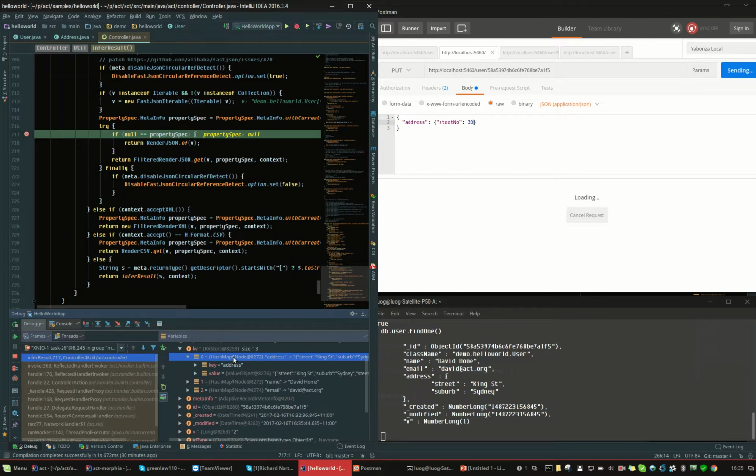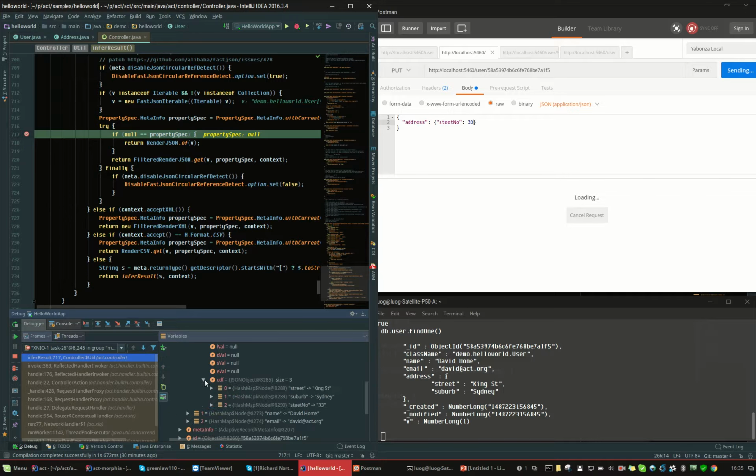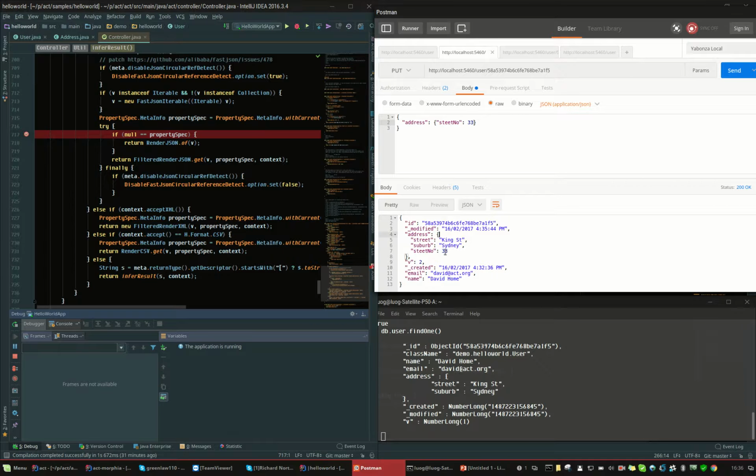Now my address has 3 items. That's cool. And my JSON object has street, which is King Street, and the suburb Sydney, and street number is 33. Cool. Now my address got a new one, street number 33, and everything else is untouched.